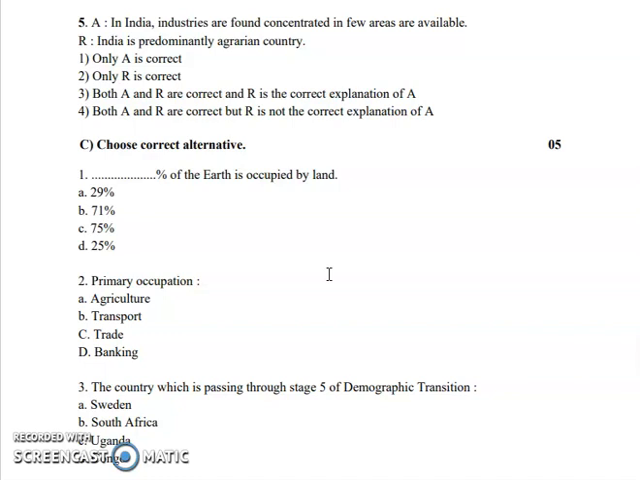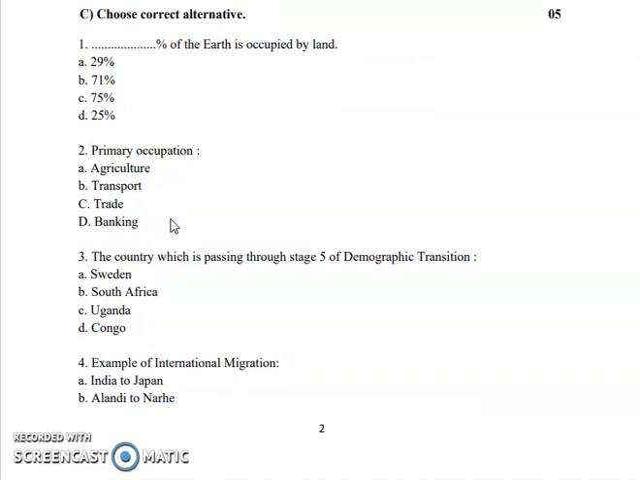Now next question we have MCQ based. Dash percent of the earth is occupied by land. This is very basic question which we study since childhood. So it's very easy to answer. Next, which is the primary occupation? You have four options: agriculture, transport, trade and banking.